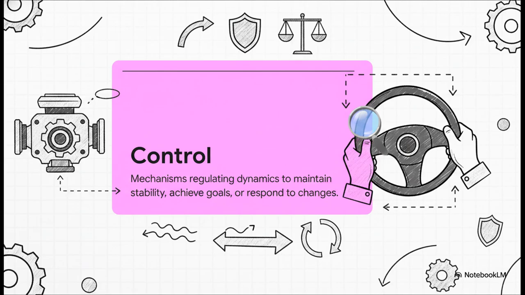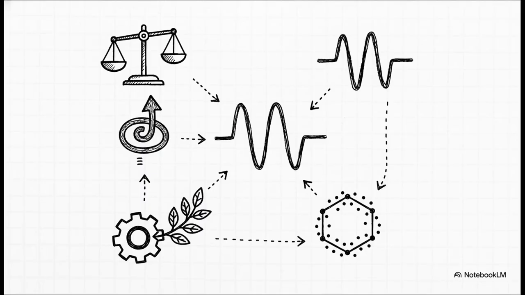Now, if system dynamics is the engine of change, then control is the steering wheel. Control is the necessary counterpart here. It provides the regulation required for a system to adapt and actually remain viable. Without these built-in control mechanisms, a system just can't maintain coherence when it's faced with a rapidly changing environment or sudden, unexpected disturbances.